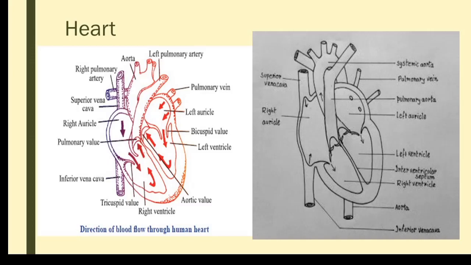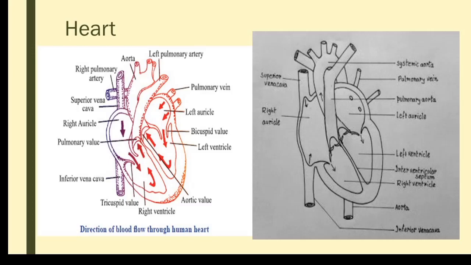So the left side has to pump with very high pressure, and only then will it reach even the tip of the toe. That is why the left ventricular wall is more thickened compared to the right ventricular wall. So whenever you are drawing the diagram, make sure that the atrial walls are very thin, the ventricular walls are thicker than the atrium, and the left ventricular wall is thicker than the right ventricular wall. And don't forget to draw the septum also.